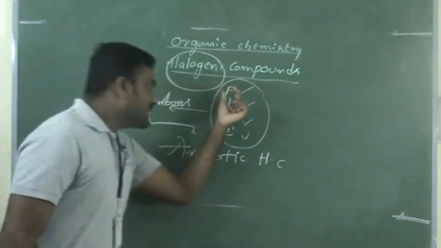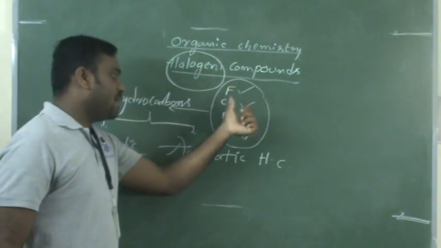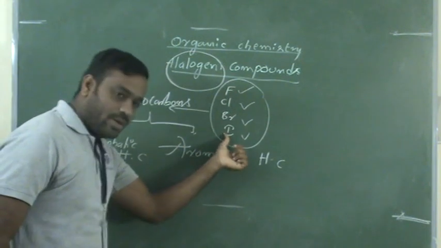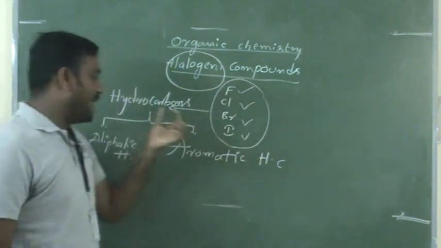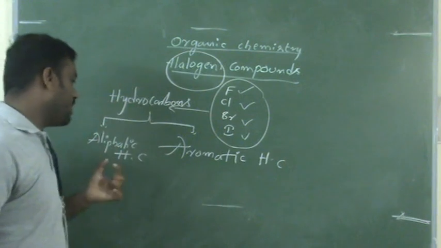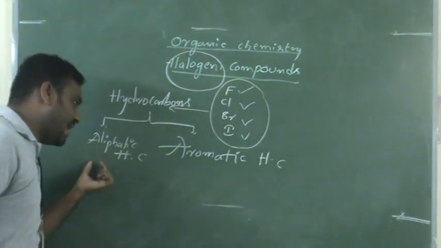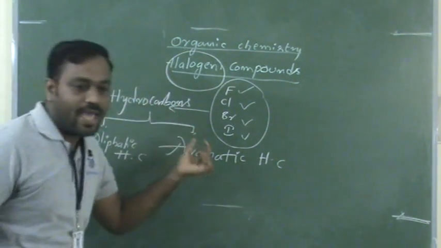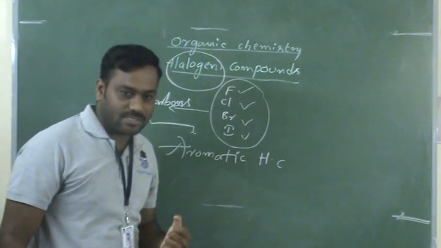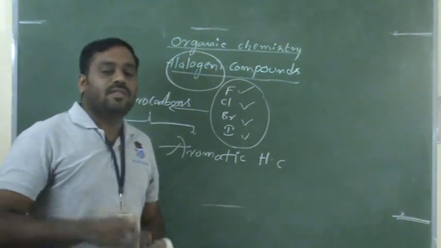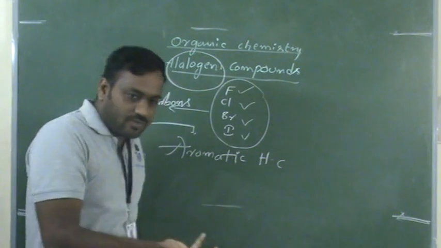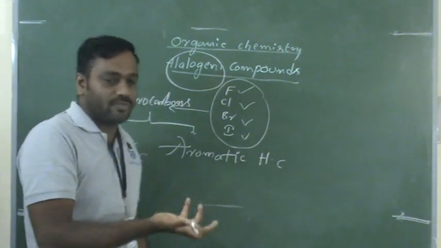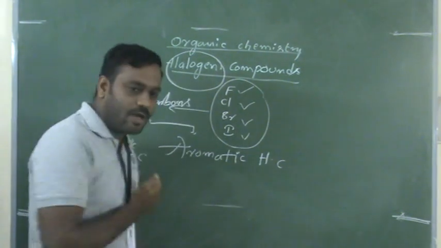These halogen atoms, that is fluorine, chlorine, bromine and iodine, attach to the hydrocarbons, either aliphatic hydrocarbons or aromatic hydrocarbons. Now the respective derivatives are called halogen compounds.